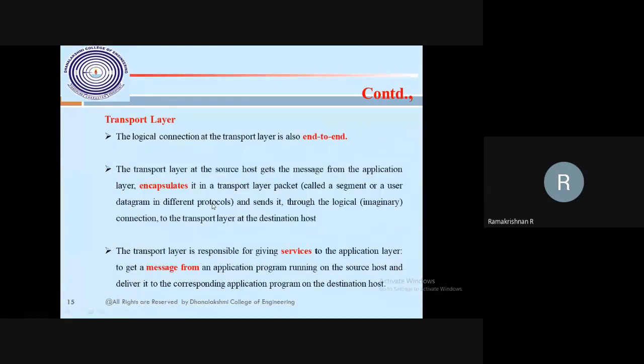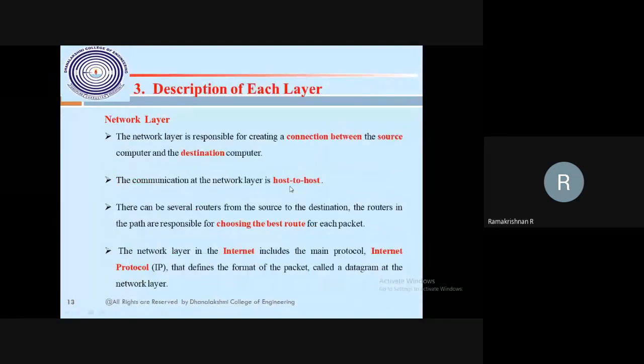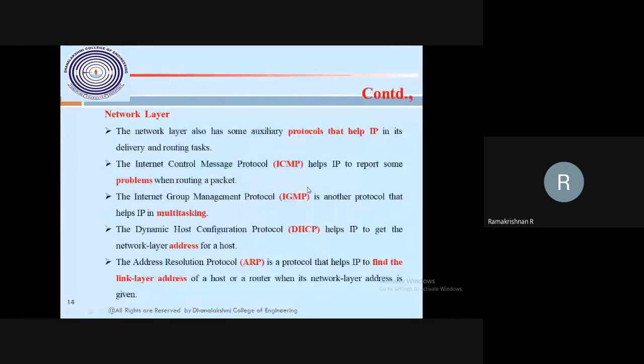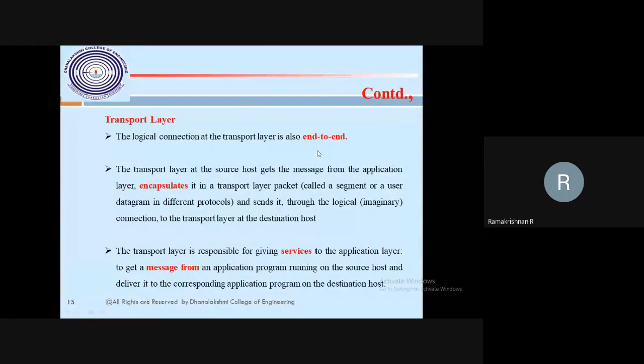Next, the transport layer. Going from bottom to top, this is the second layer. The transport layer is also end to end. Listen here: host to host means machine to machine, whereas end to end is your Google Meet application and my Google Meet application communicating with the help of process to process, the logical connection. So the transport layer is the end-to-end connection.